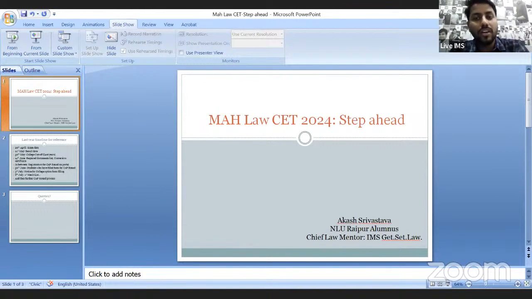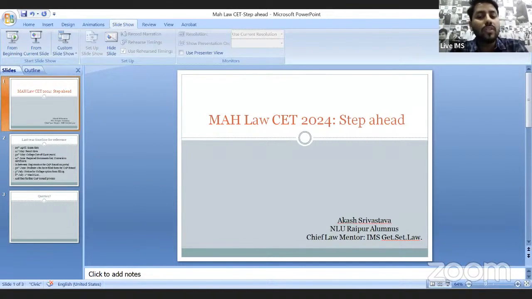Then the college cutoff list, just for the sake of reference, was released on 30th of May, and on 14th of June they released the required document list and also the conversion certificate. And in between, what exactly was happening? Registration for the CAP round on the portal. They will ask you to register for the CAP round on the portal. On 30th of June, they released the list of students who have filled the form for the CAP round. So from 14th June to 30th June, they also released that you will have to fill the form for the CAP round, whether you want to participate in the CAP round or not.